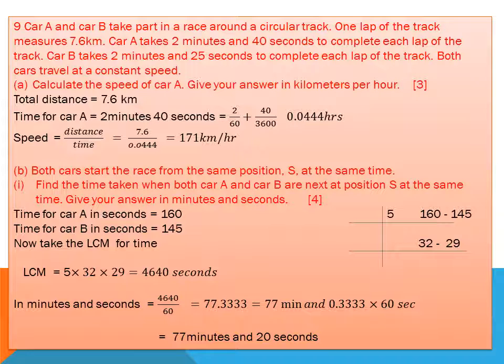Now for these two times, 160 and 145, I find the LCM. I find that the LCM of these two times is 4640 seconds. To change seconds into minutes, I divide by 60 and I get 77.33. So there are 77 minutes and 0.33 minutes. Then I convert the 0.33 minutes into seconds. So finally I got 77 minutes and 20 seconds.